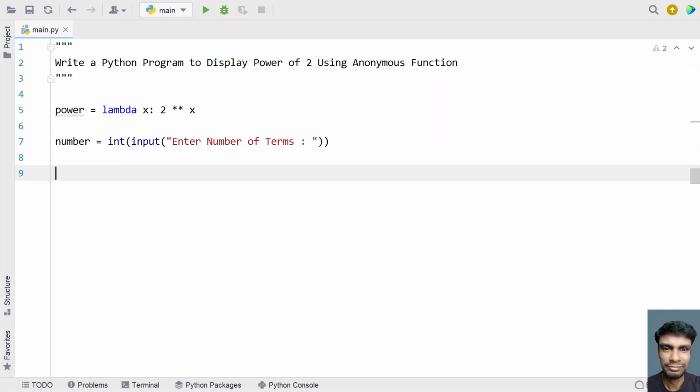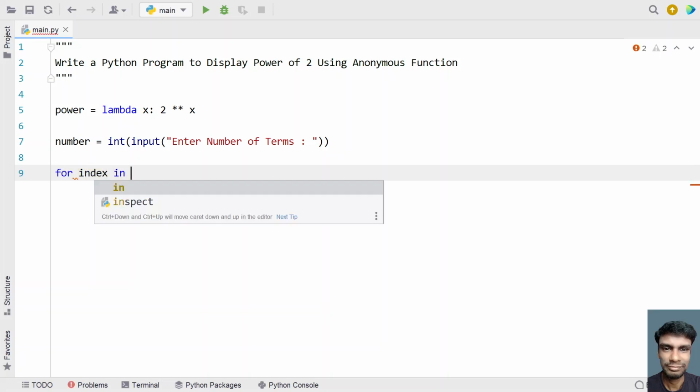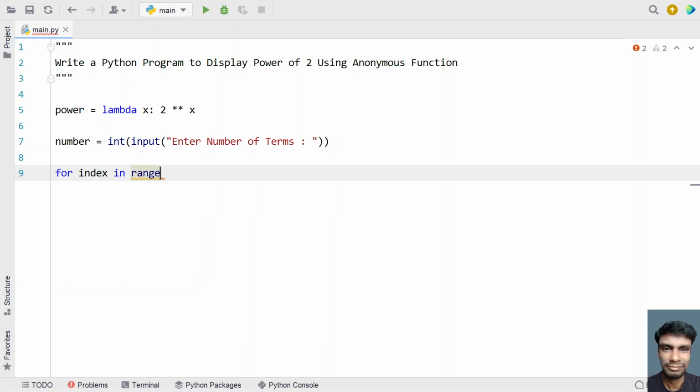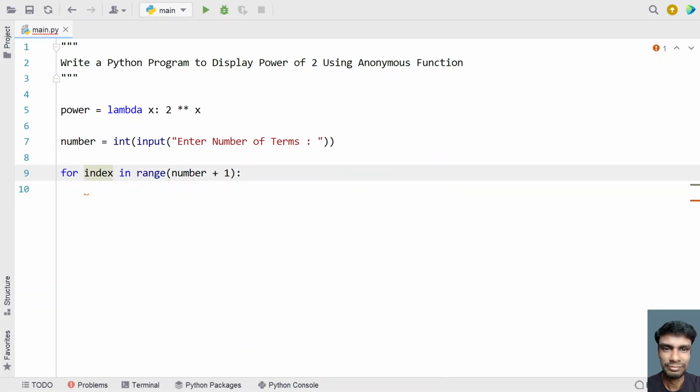So now we have to print all the 2 powers. So let's use the for loop and iterate from 0 to the number. So let's use for index in range, and iterate up to number plus 1. So we need the number as well, the outbound value, so let's consider number plus 1 over here.